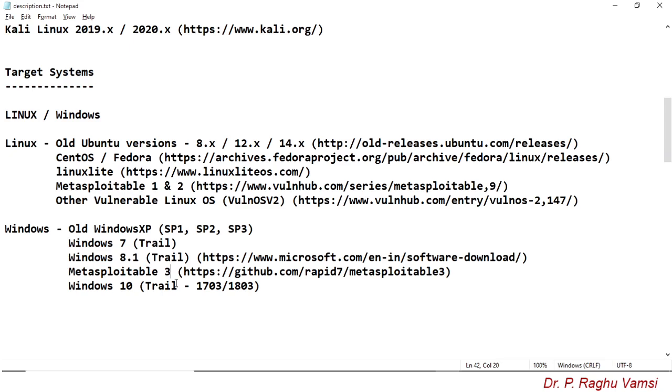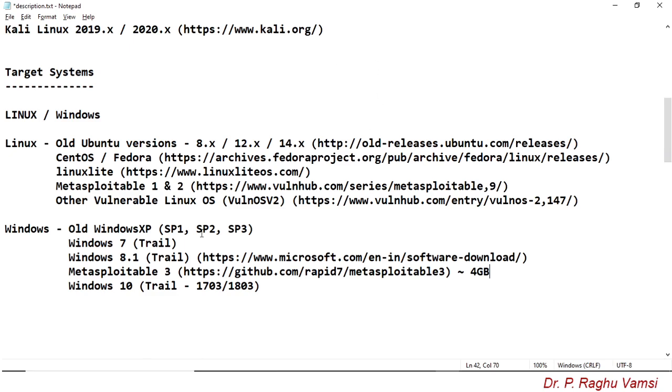It is around 4 GB in size, so you need to be patient and have good internet connectivity to make this image and download it onto your desktop.